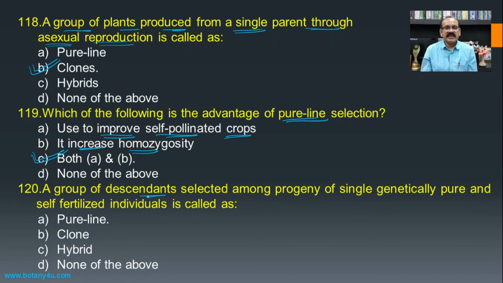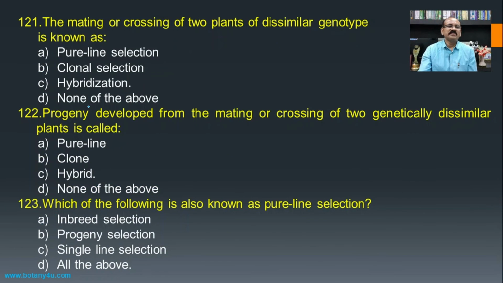Then, a group of descendants selected among progeny of a single genetically pure and self-fertilized individual is called as. If self-fertilized, that is the organisms which are developing from self-pollination, this type of condition is known as the pure line. So this group of organisms is considered as a pure line.